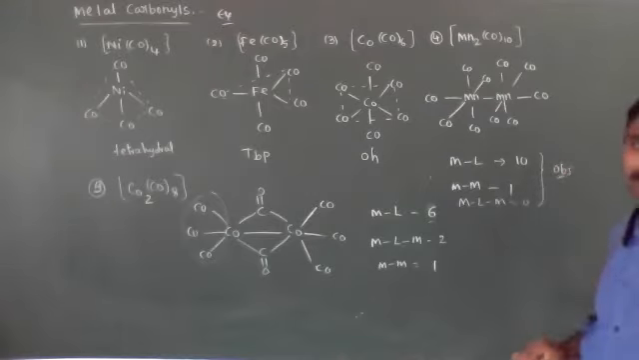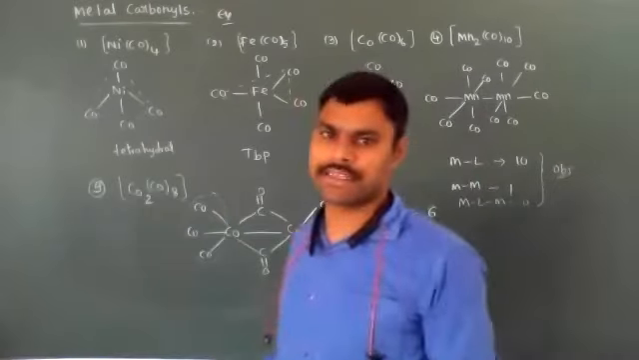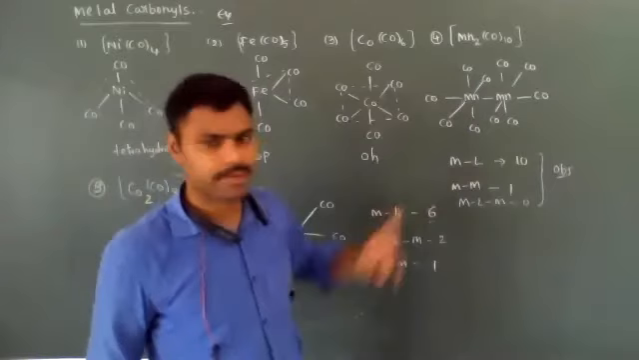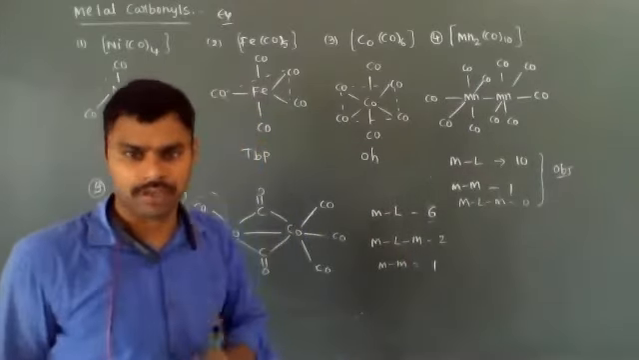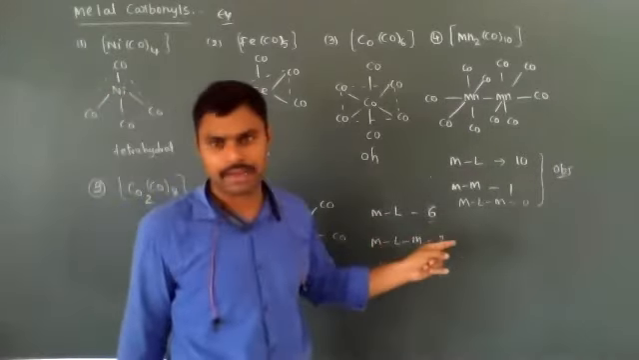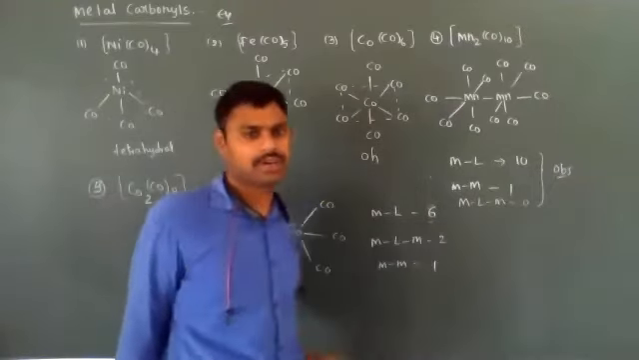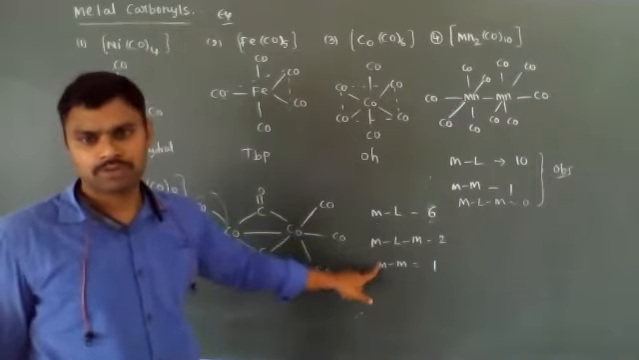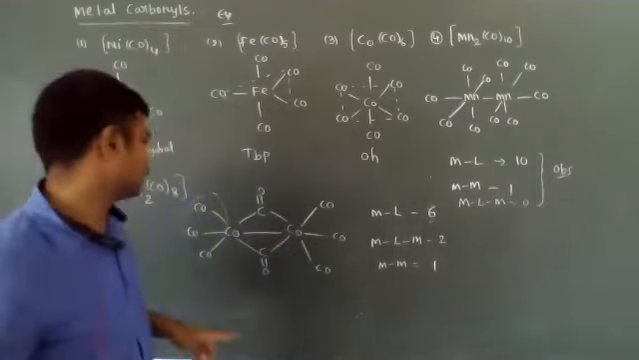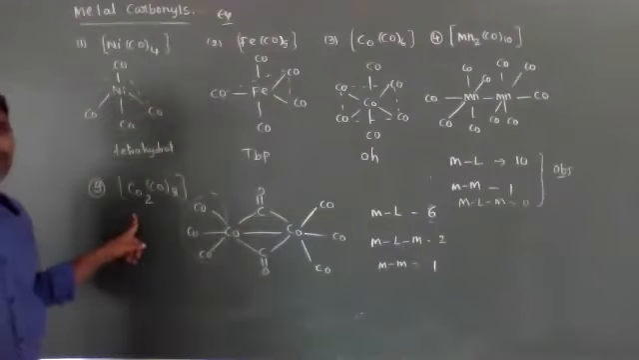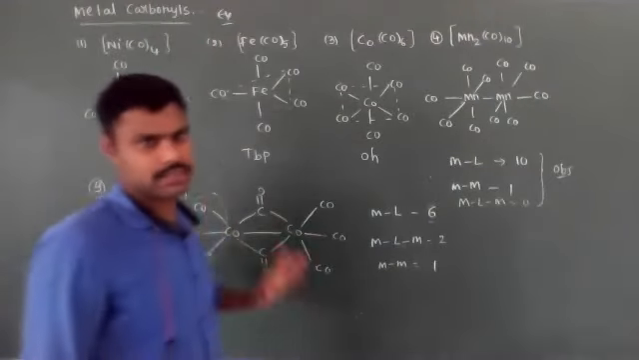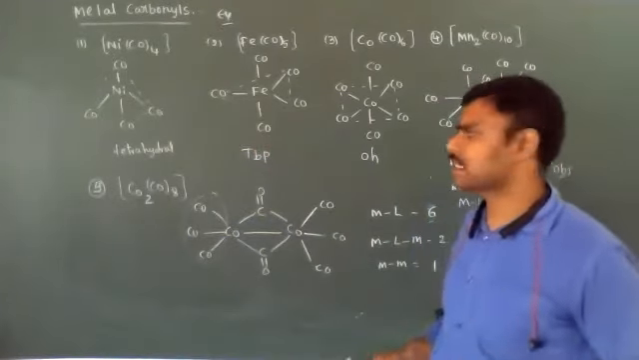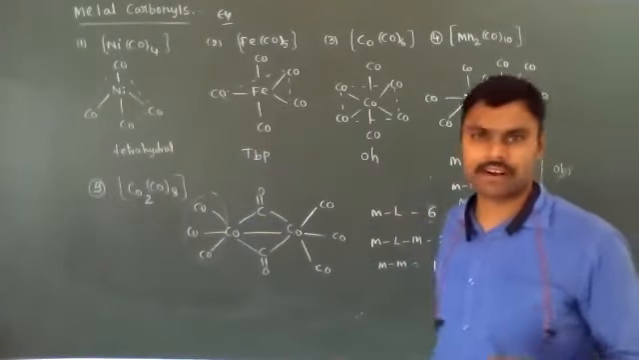For objective exams, they ask how many terminal bonds are present. Terminal bonds means metal-ligand bonds present in Mn2(CO)10: 10 are present. How many metal-metal bonds? 1. How many metal-ligand-metal, meaning bridged bonds? 0. But terminal bonds are 6, bridged bonds are 2 and metal-metal bond is 1 in Co2(CO)8. So next, these are the important examples for metal carbonyls.